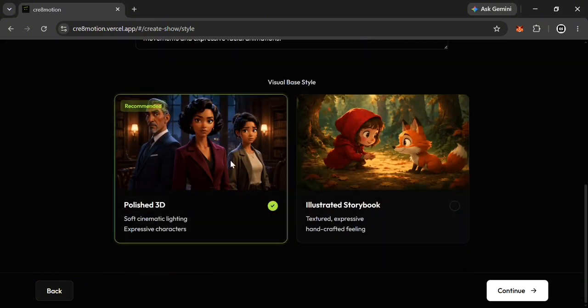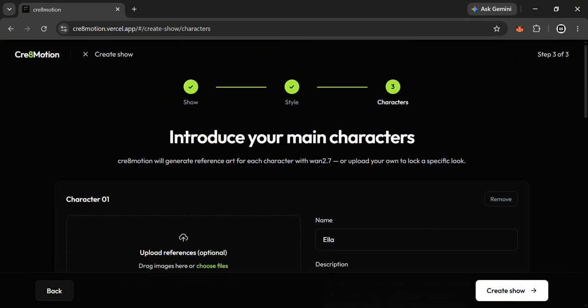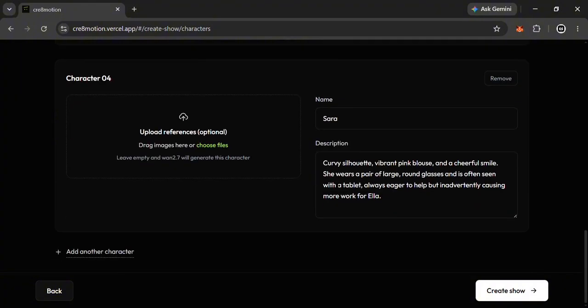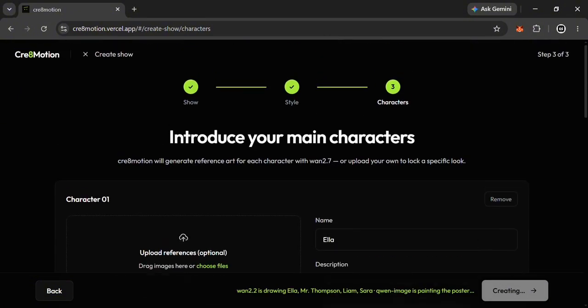I pick a visual style, and here's where it gets real. Juan is drawing every character's reference sheet, and Qwen Image is painting the show's poster. Right now, live. These aren't uploads. The studio makes its own assets. 30 seconds later, I have a show.